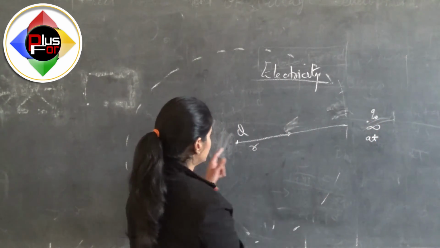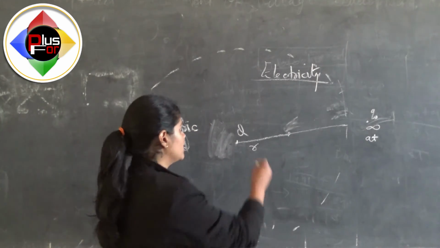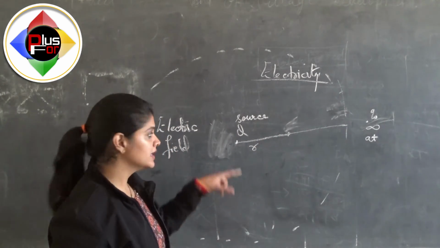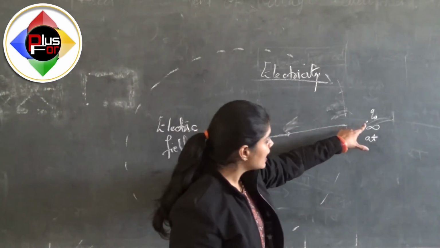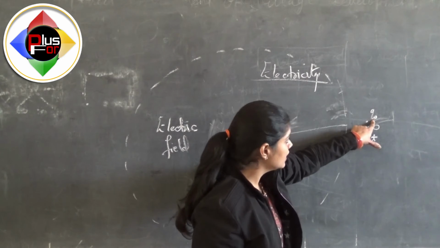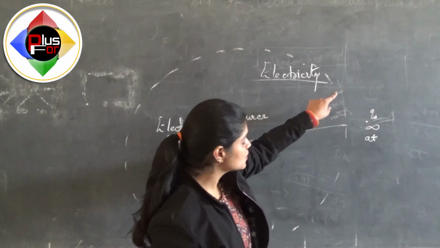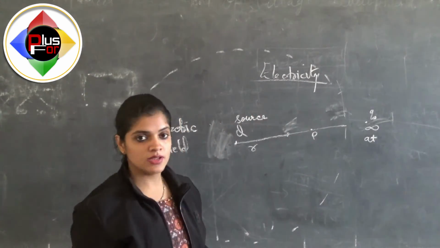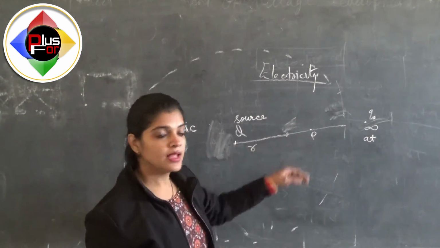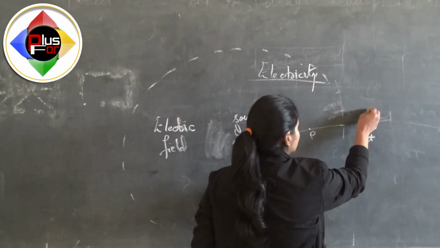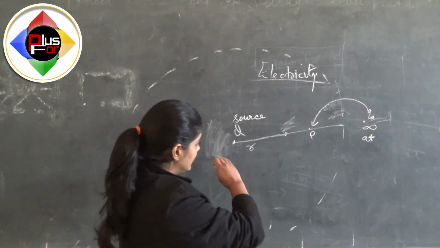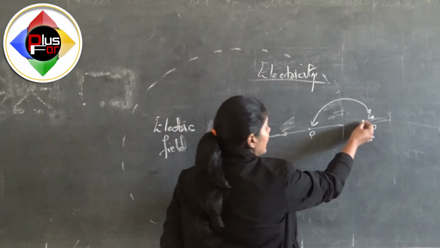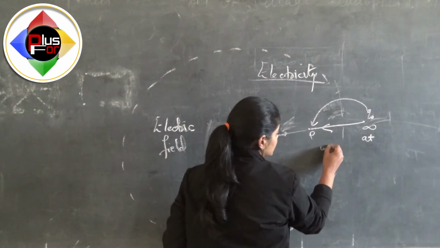And this is the electric field of this capital Q charge, which may be called source charge because it is the source to create this field. And if I want to bring this q naught charge from infinite to a point P, which is inside the electric field, so that it can interact with that, so that capital Q or source charge can interact with it, then I will have to do some external work.